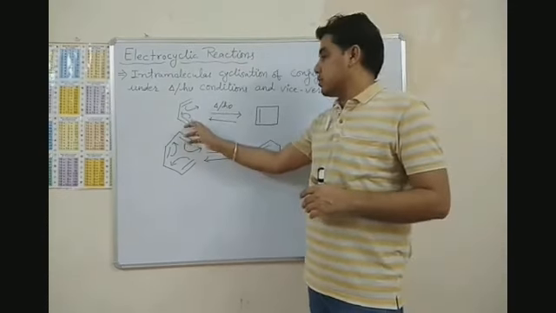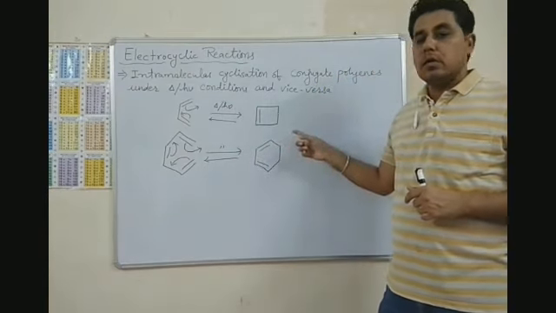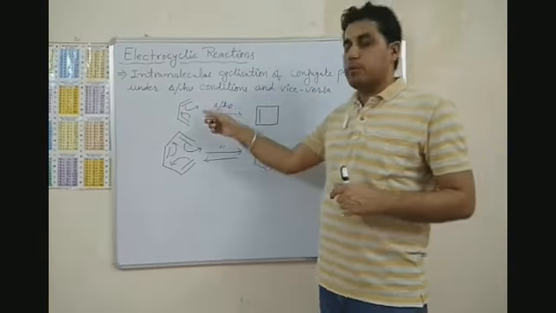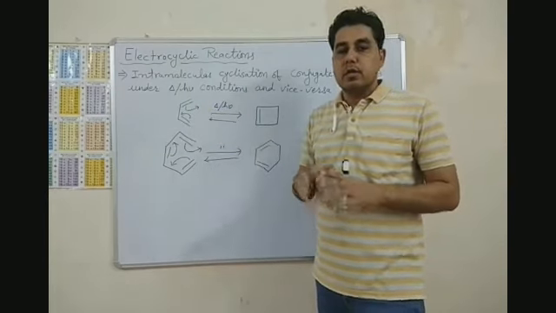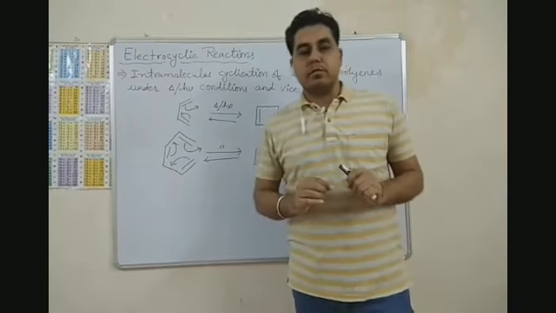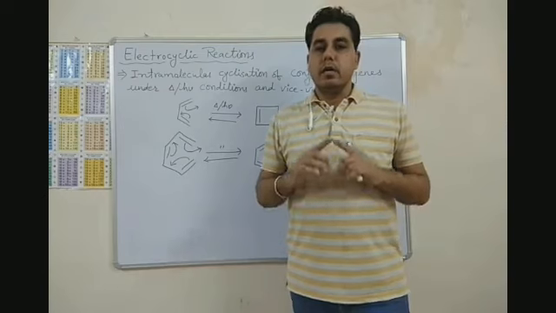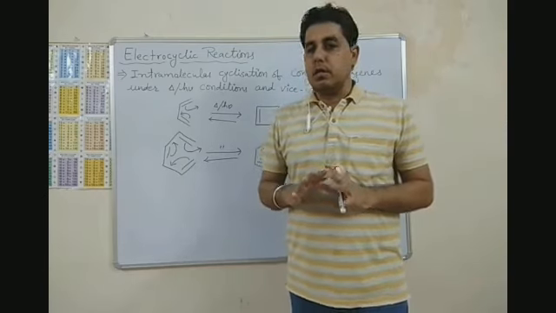Means polyenes may convert into cyclic enes or cyclic enes may convert into polyenes. So basically electrocyclic reactions are of two types: ring closing reactions and ring opening reactions.